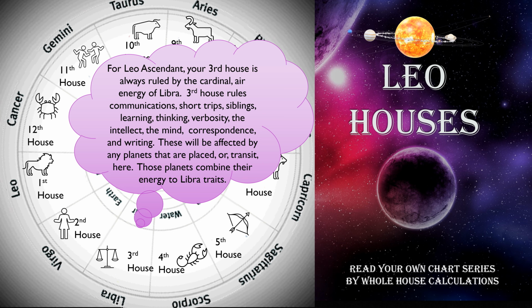For Leo ascendant, your third house is always ruled by the cardinal air energy of Libra. Third house rules communications, short trips, siblings, learning, thinking, verbosity, the intellect, the mind, correspondence, and writing. These will be affected by any planets that are placed or transit here. Those planets combine their energy to Libra traits.